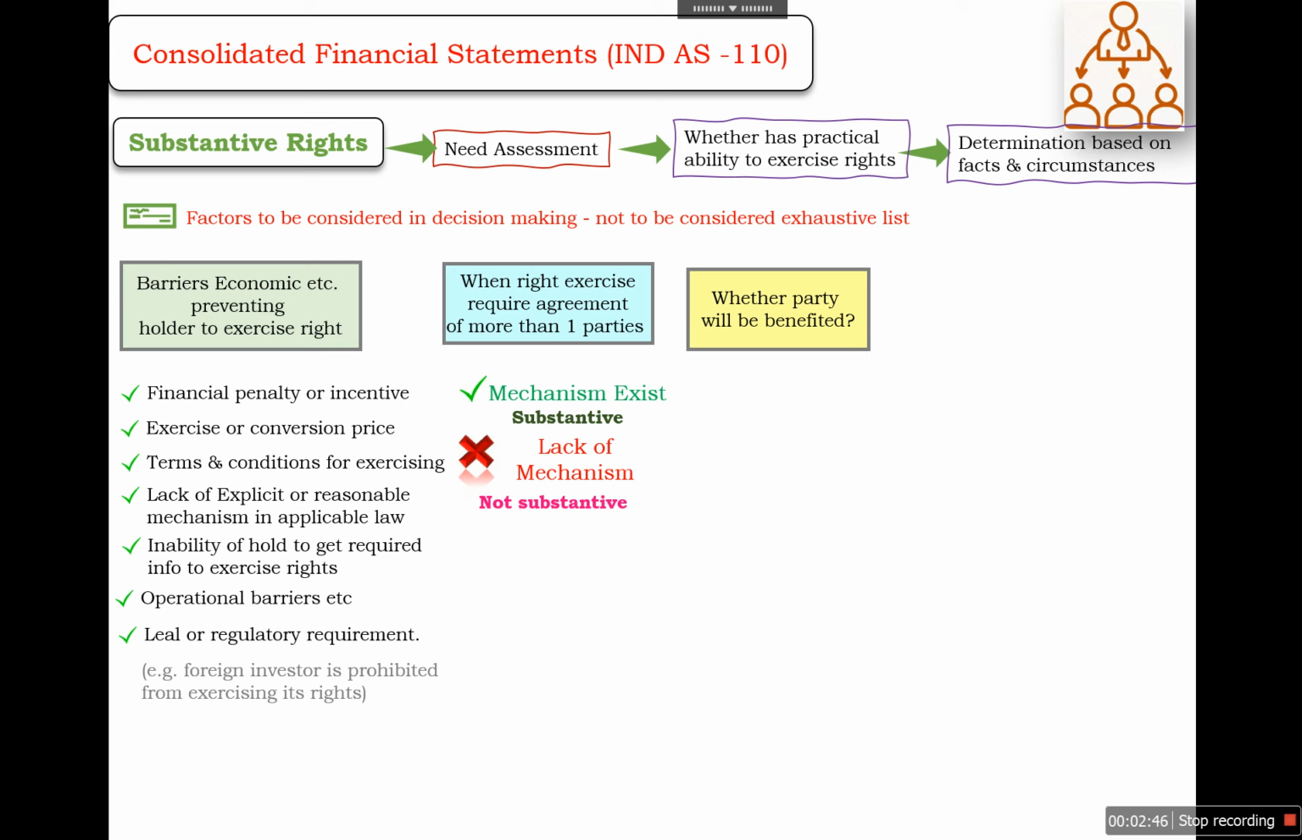Similarly, whether the party will benefit from exercising those rights: if yes, it will be called in the money and the rights will be substantive. And in the otherwise situation, if the right holder is not going to get any benefit by exercising those rights, it will be called an out of the money option, and it will not be considered as a substantive right. Similarly, when we are checking the substantive right, we need to check whether the rights